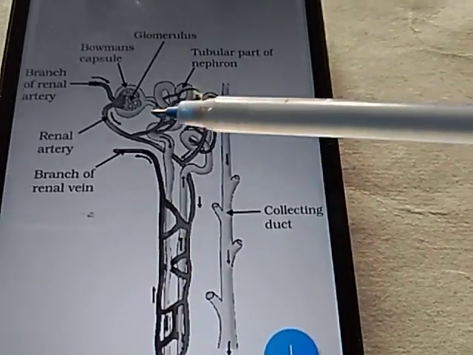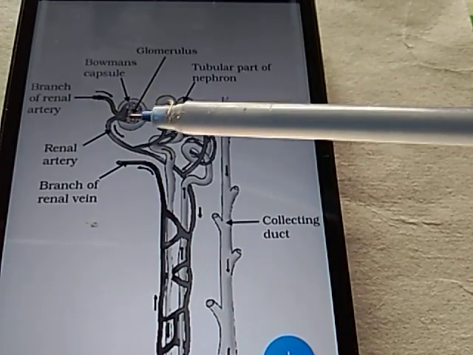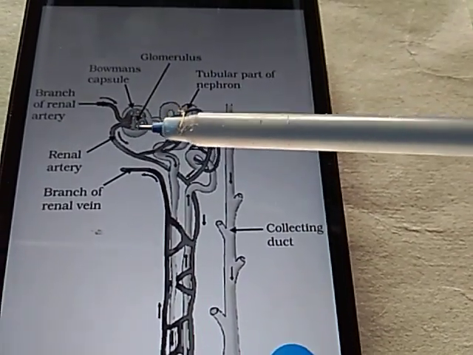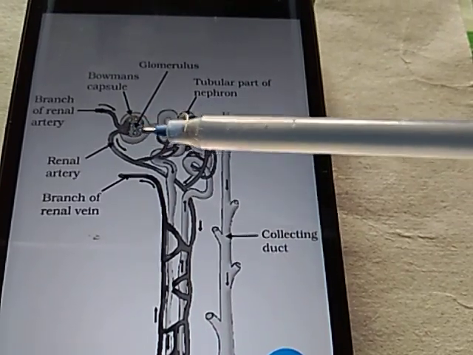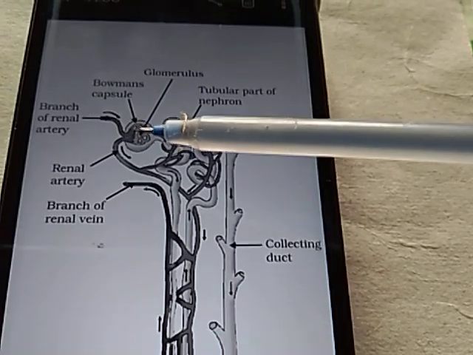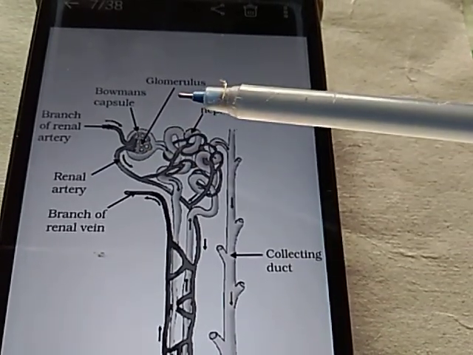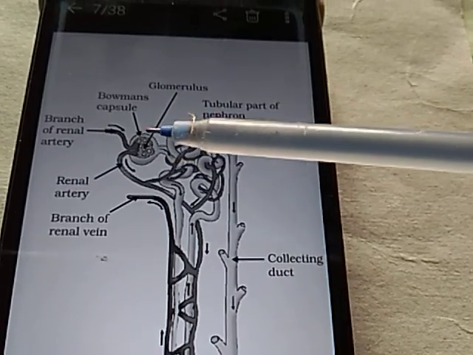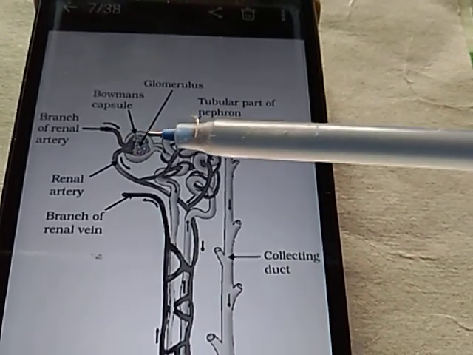See here, the renal artery is bringing blood to the glomerulus. The renal artery divides into many fine capillaries. Here this is called the glomerulus, and the cup-like structure here is called Bowman's capsule.